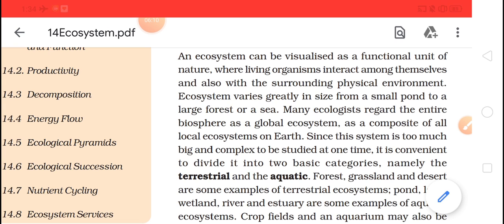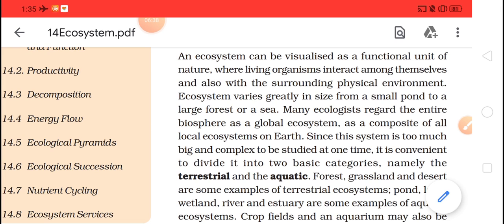For these two phenomena we require light. And last is soil, which is again very important. With this we can say that abiotic factors play a very important role in an ecosystem, because all the biotic factors in some way or other are dependent on these abiotic factors.